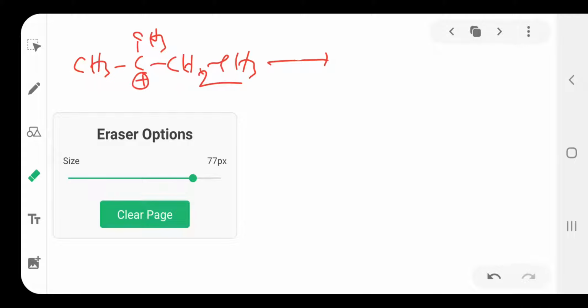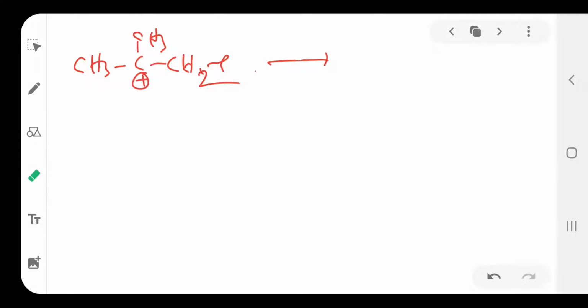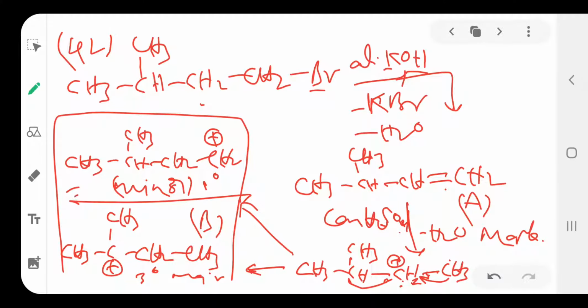Not HI, OH minus ion is added. First H plus is added to form the carbocation. The tertiary carbocation is the major product, and the primary carbocation is the minor product.